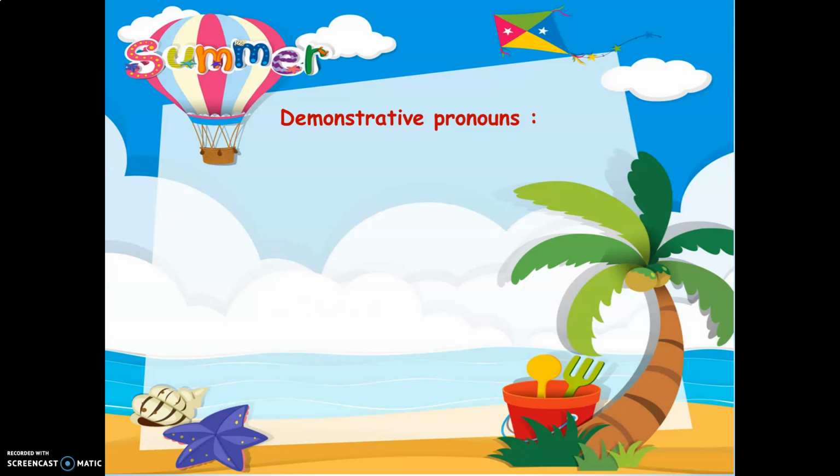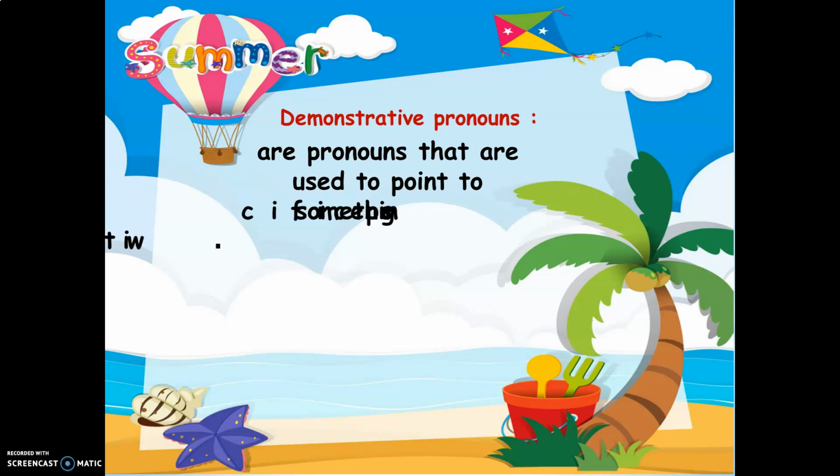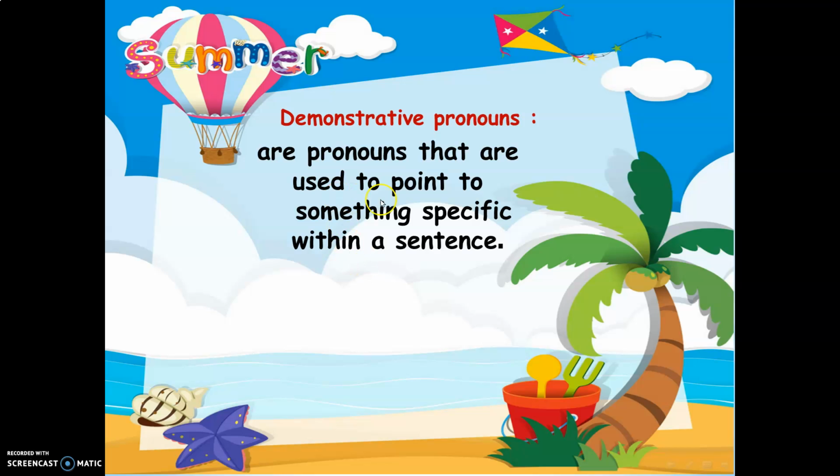Now, let's see this definition. Demonstrative pronouns. We took this definition before, girls. Demonstrative pronouns are pronouns that are used to point to something specific within a sentence. Last time we discussed this is and that is. Today, inshallah, we will discuss together these are and those are.